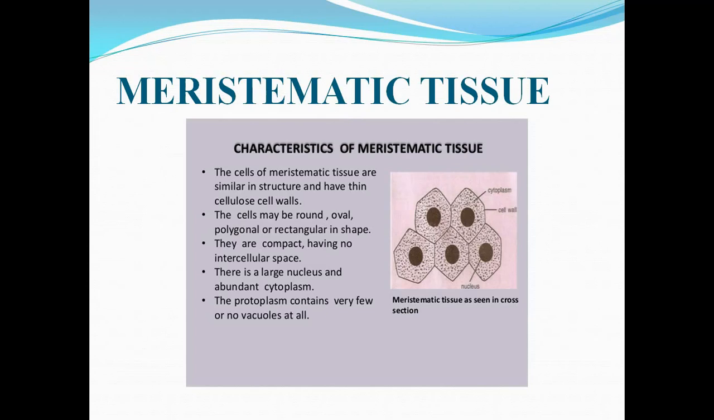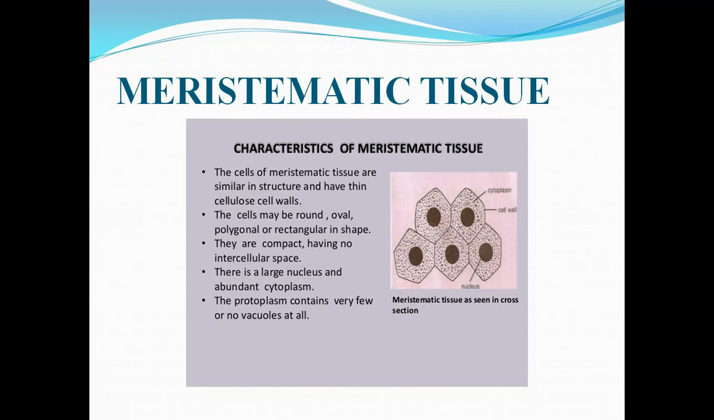They are shaped rectangular, sometimes polygonal, or sometimes round or oval. Like this they are shaped. Now look at the cytoplasm of the cells. They have a huge cytoplasm, meaning abundant, adequate cytoplasm is there.